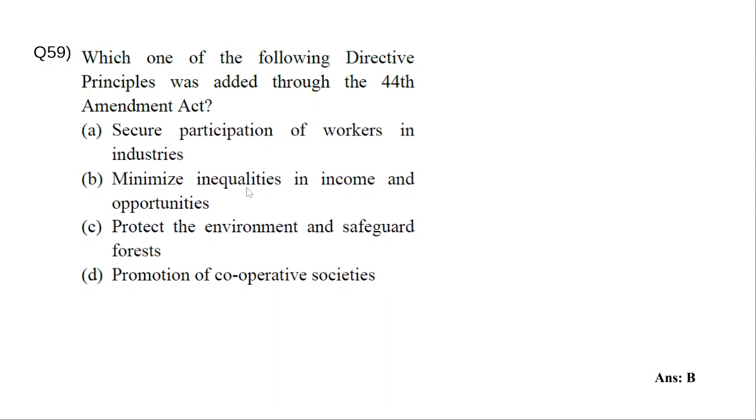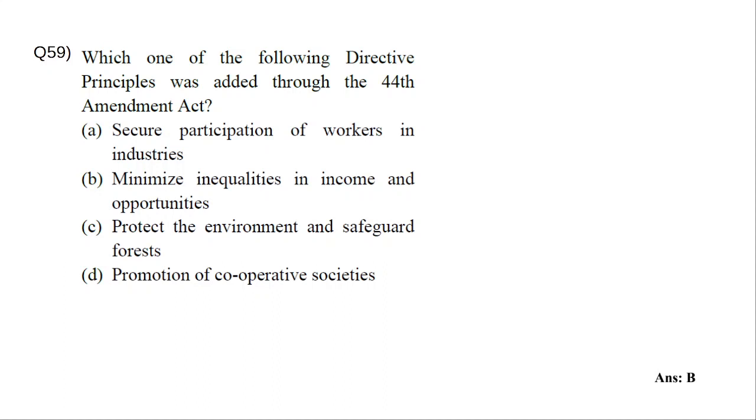Normally, if you look at 42nd Amendment Act, it also made many changes. It added four directive principles. Those are Article 39, to secure opportunities for healthy development of children; 39A, to provide equal justice and free legal aid to the poor; and to take steps to secure participation of workers in the management of industries.